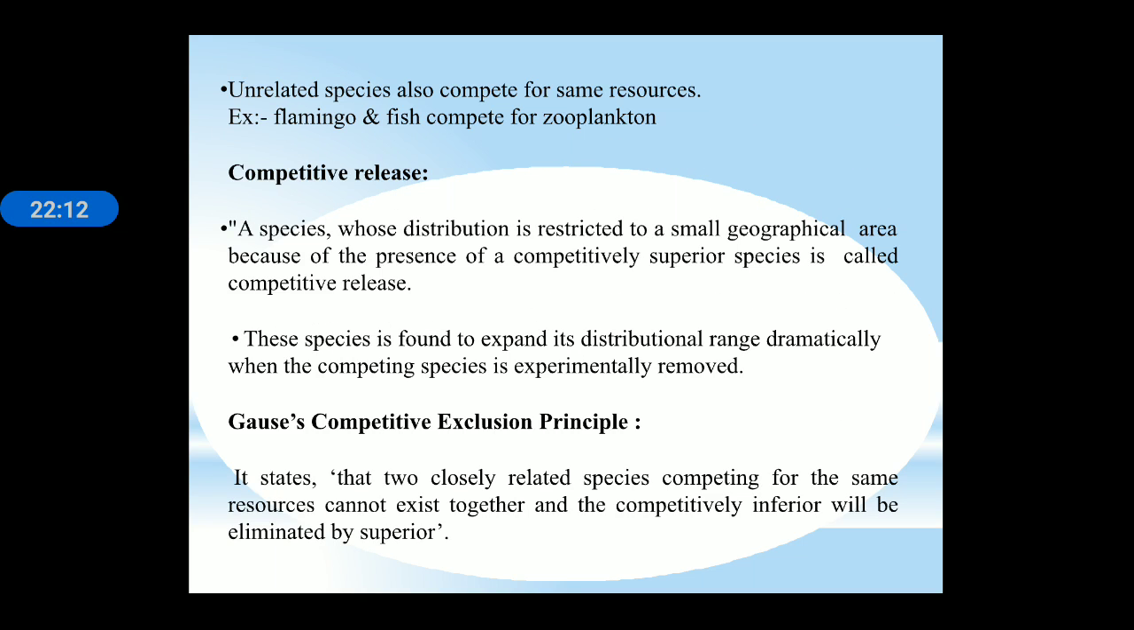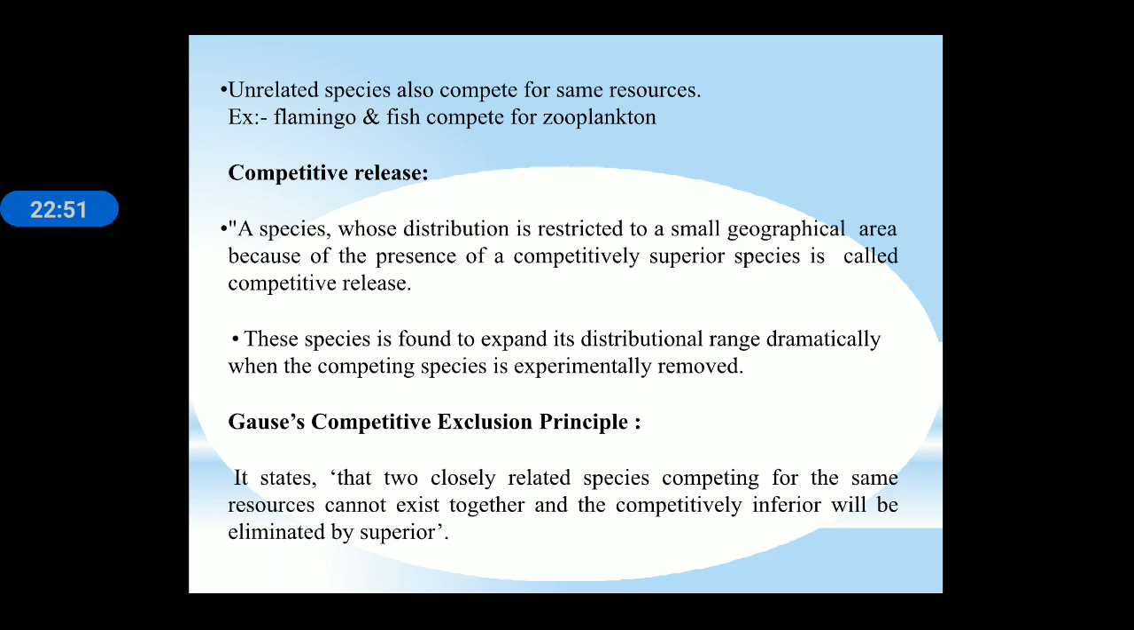Unrelated species also compete for the same resources. For example, flamingo and fish compete for zooplankton. Competitive release: a species whose distribution is restricted to a small geographical area because of the presence of a competitively superior species is called competitive release. We can see the species is distributed in a particular area and is not widespread because a competitively superior species is present in a nearby area, so this is known as competitive release. The species is found to expand its distributional range dramatically when the competing species is experimentally removed.